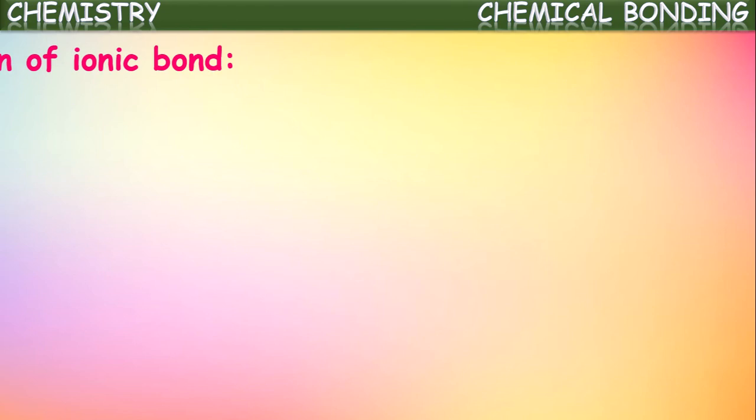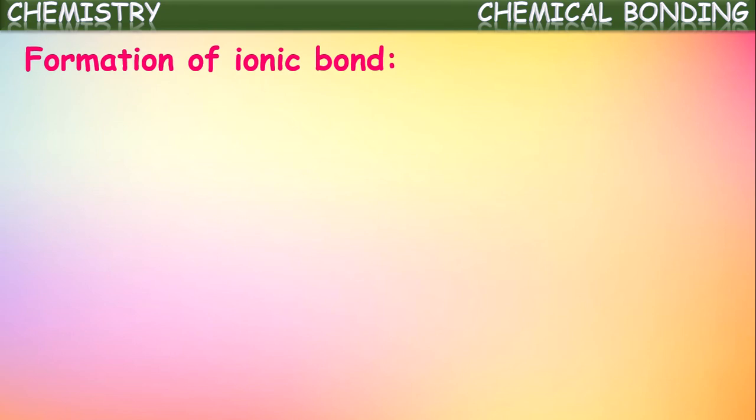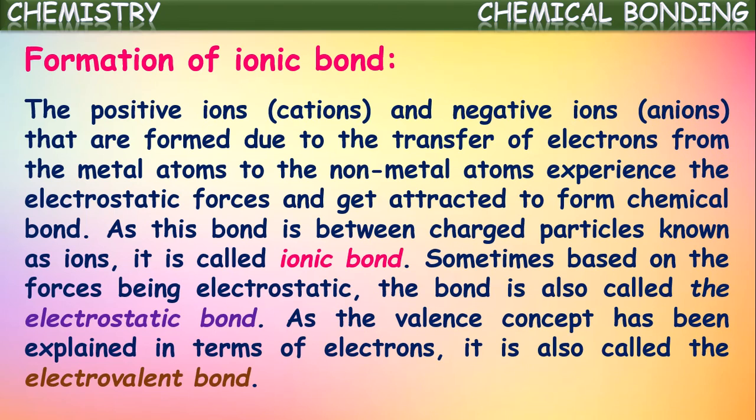Okay, now let us see how an ionic bond is formed. Let us see the formation of an ionic bond. The positive ions, which we call cations, and the negative ions, which are called anions. So the positive ions and the negative ions that are formed due to the transfer of electrons from metal atoms to non-metal atoms experience the electrostatic force and get attracted to form a chemical bond. As this bond is between charged particles which are known as ions, this chemical bond is also called an ionic bond, isn't it?